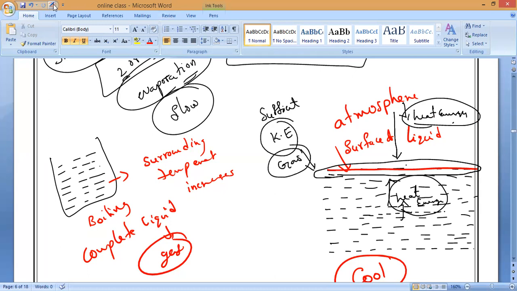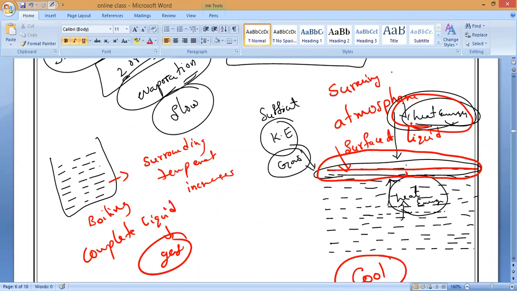Now you can see, the heat energy of your surroundings has been taken. So I am not giving cooling, but I am taking heat. So the temperature will fall or rise? Falls. Once the heat energy of our surroundings has been taken by the upper surface of the liquid for evaporation, the surrounding temperature decreases.